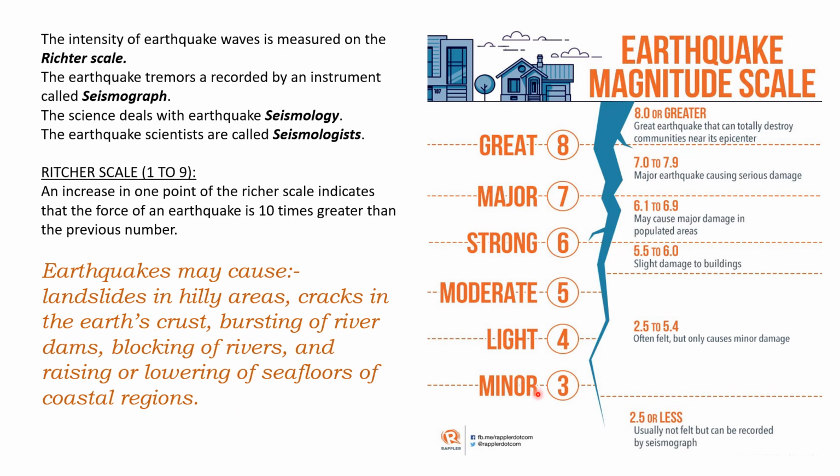If you observe this, if it is 2.5 or less, it is usually not felt but can be recorded by a seismograph. If it is light, 2.5 to 5.4, it is often felt but only causes minor damage. If it is strong, 5.5 to 6, there is slight damage to buildings. If it is major, 6.1 to 6.9, it may cause major damage in populated areas. If it is 8 or greater, we see a great earthquake that can totally destroy the communities near its epicenter.